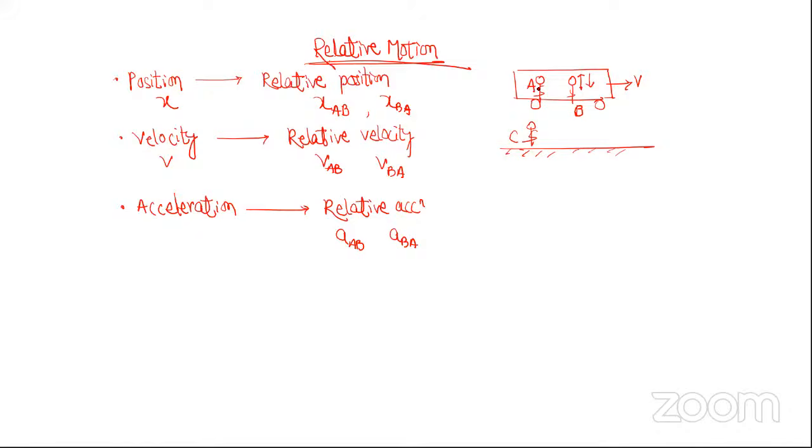How many of you understood this terminology? Raise your hands first. Yes. So if I say velocity of the ball, it is the same as velocity of the ball with respect to ground. It is the same as actual velocity of the ball. It is the same as velocity of the ball with respect to C. All these terms are the same. And velocity of the ball with respect to A is something different. That can be called relative velocity of the ball with respect to A, like that, or relative velocity of the ball with respect to B. That's the meaning of the word.